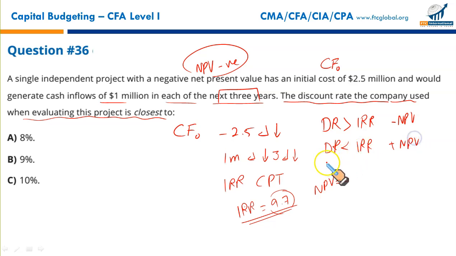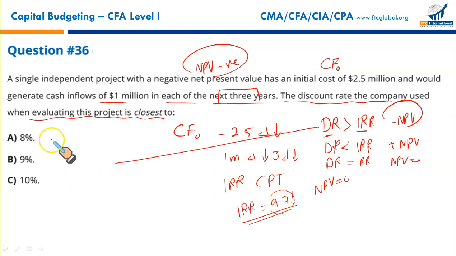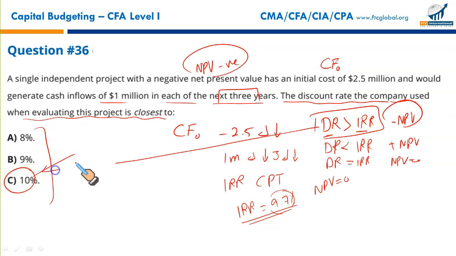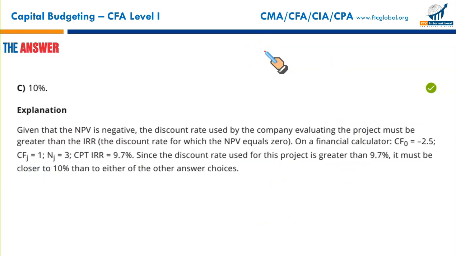We just discussed this a little while earlier. And if the discount rate and internal rate of return are the same, NPV would be 0. So NPV will be 0 at 9.7. Since we have a negative NPV, your discount rate would be greater than the internal rate of return, which is 9.7. So which of these numbers is greater than 9.7? This is the only option where the discount rate is higher than your internal rate of return. So this is your project's discount rate, which gave you negative NPV. That makes C the correct option.